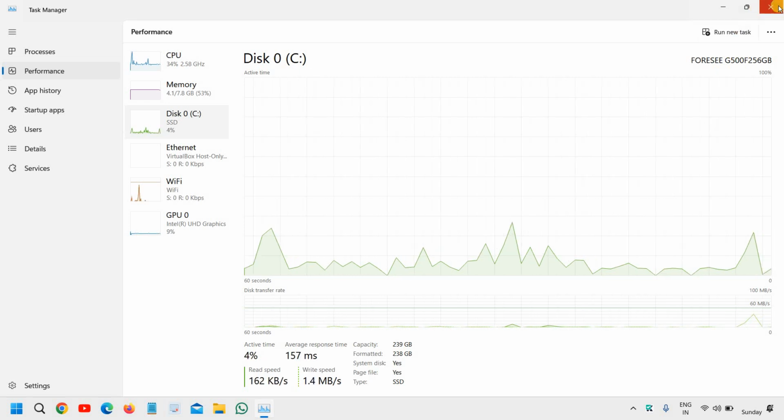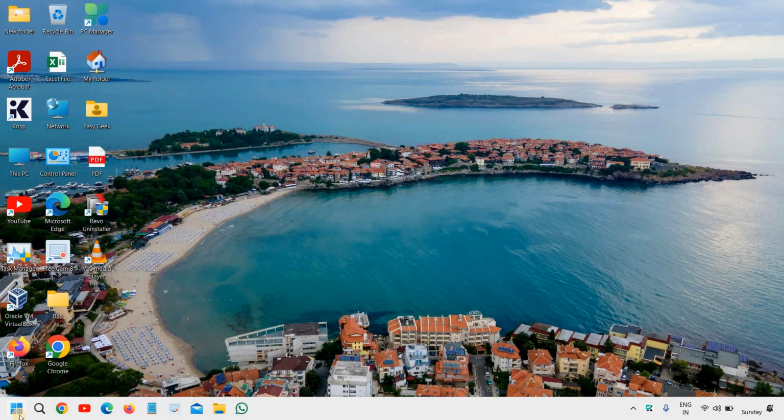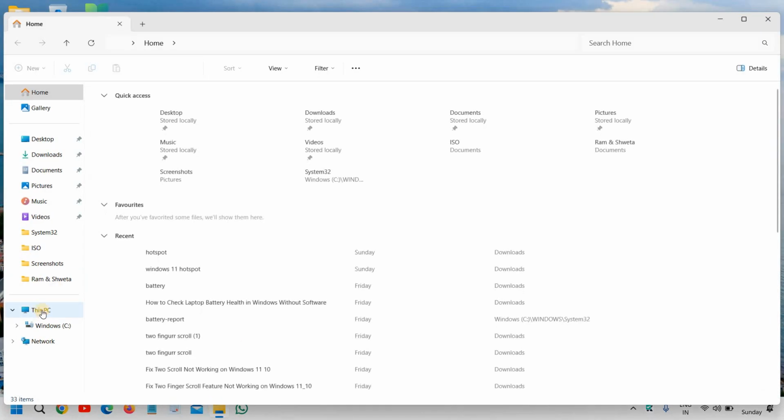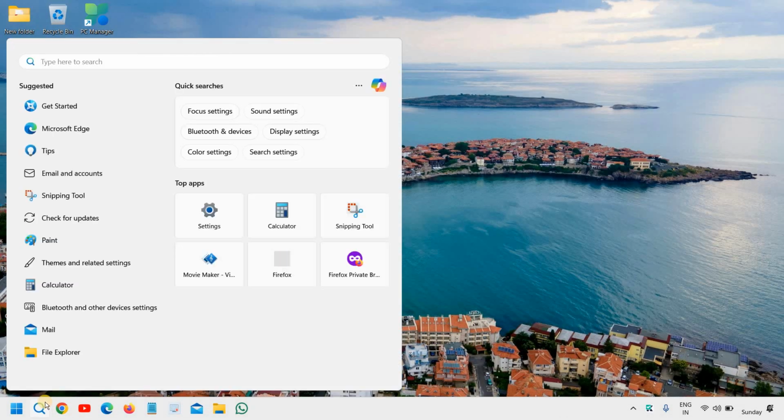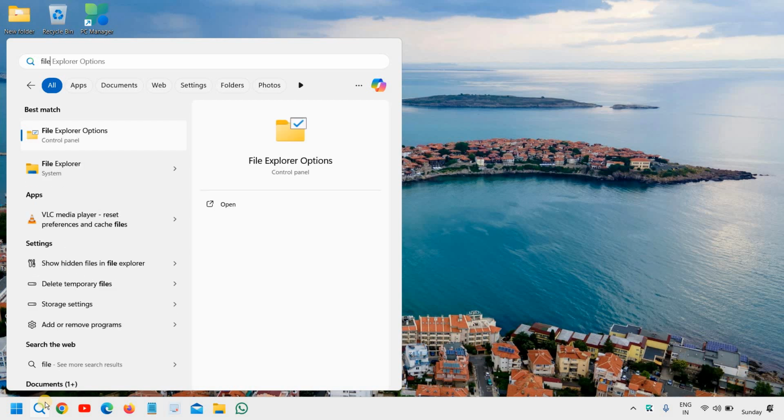The next way is to check by running the CHKDSK command, not through the command prompt. We will go to This PC. So you can search File Explorer. I'll tell you what exactly you need to do. Just type file and you will find File Explorer.